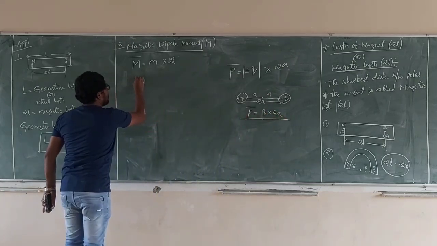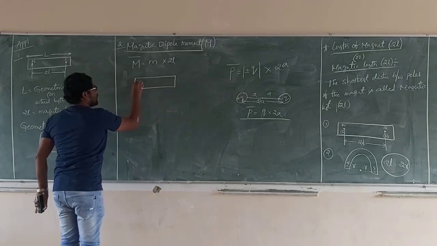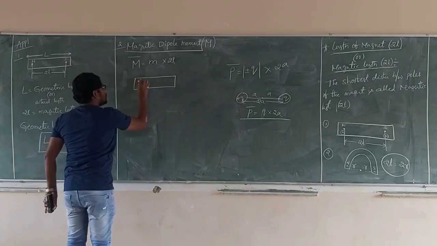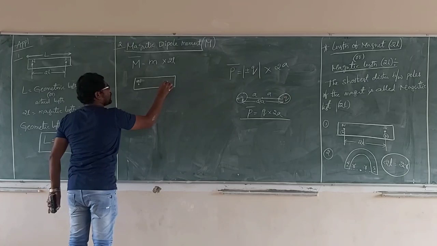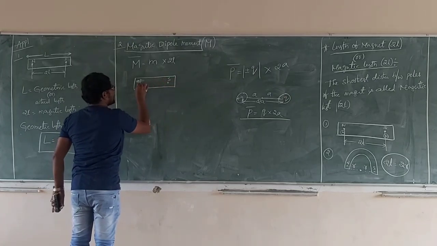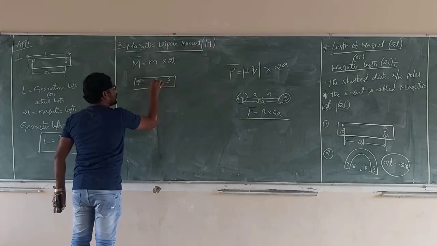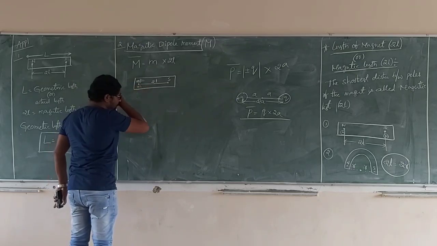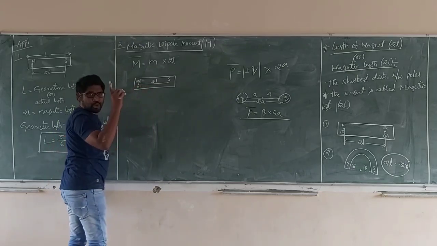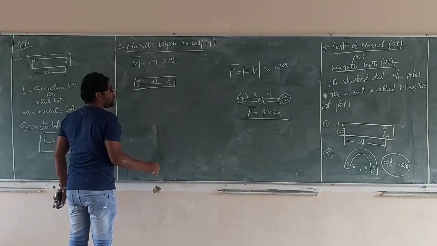Here, this is a magnet. Now this is the north pole. See carefully. North pole, this is the south pole. Distance between the two poles is 2l. That is pole strength m, not mass, pole strength. And this is pole strength m.